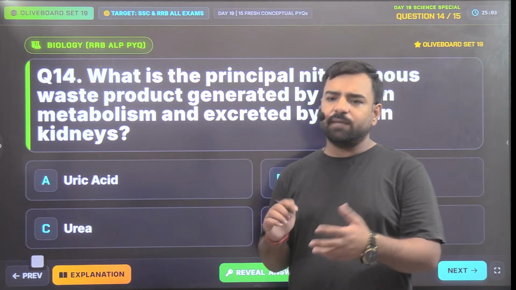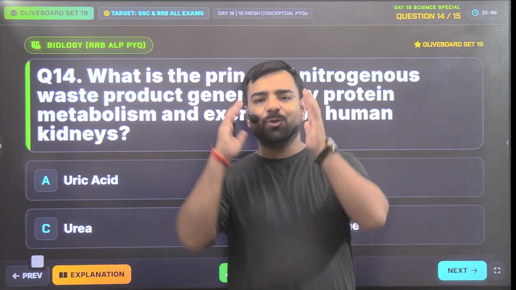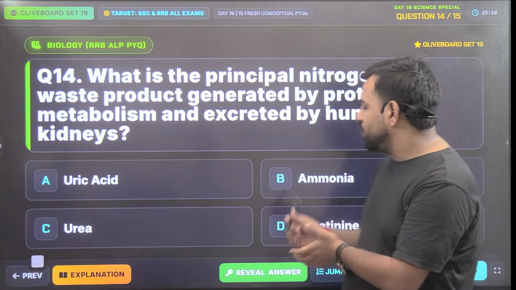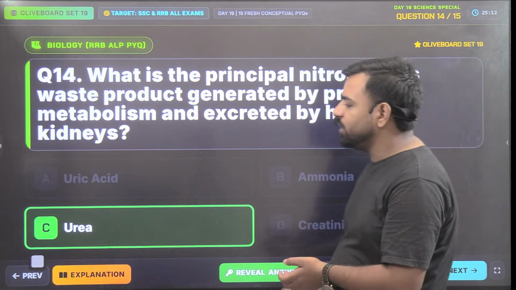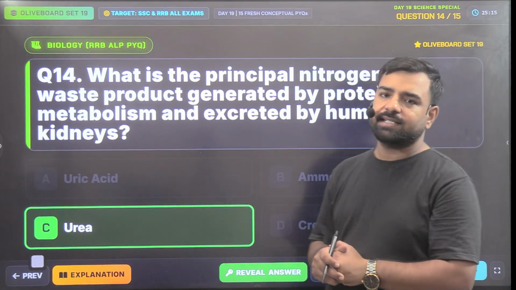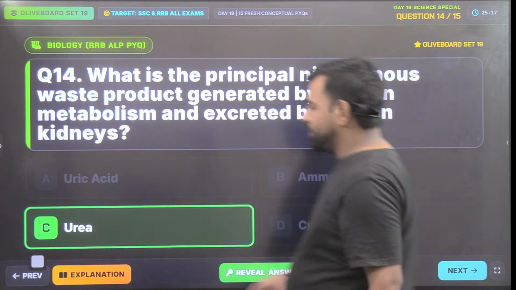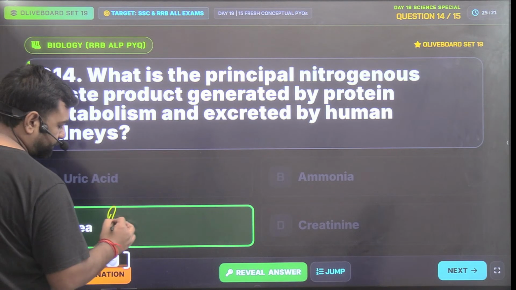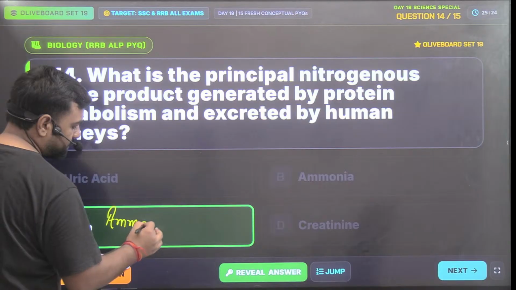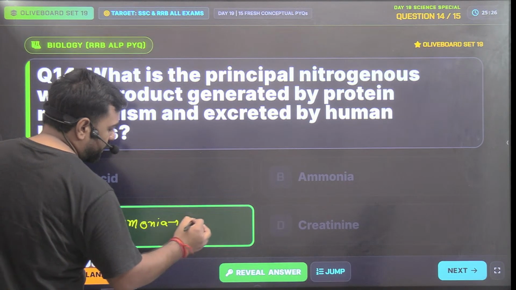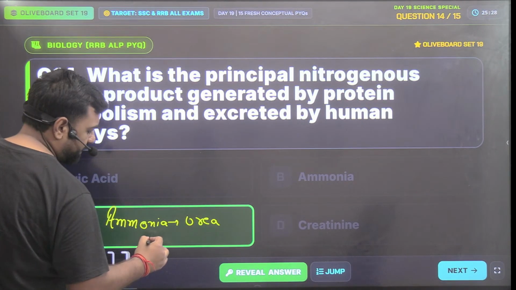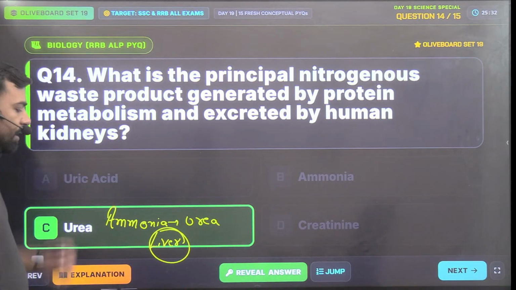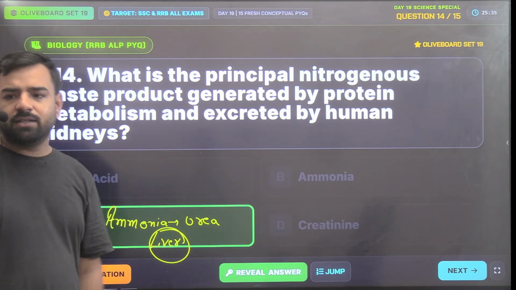So it's totally okay that you are wrong here, but I'm sure now you'll remember that we release urea. So here the correct answer will be urea, right? What is the answer? Option C is the answer. One more thing, which is the gland that converts ammonia into urea in our body? Ammonia to urea, that's converted by our liver. So the liver converts ammonia into urea and we are ureotelic.